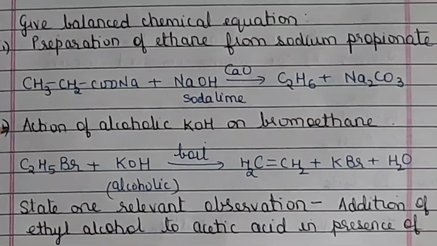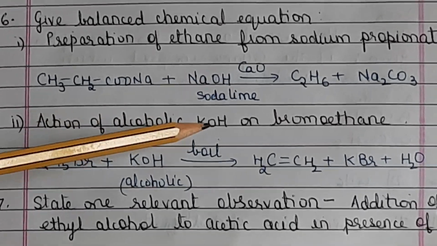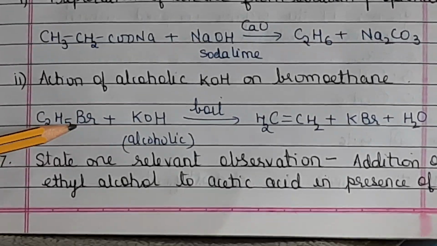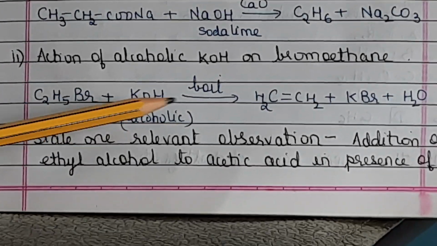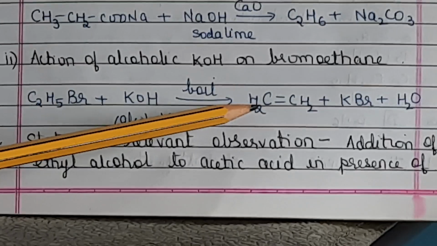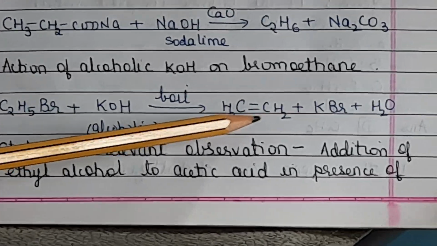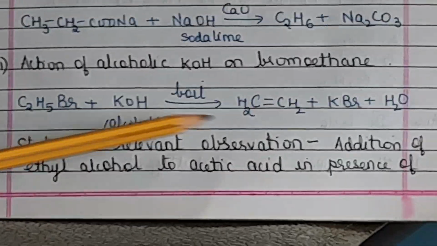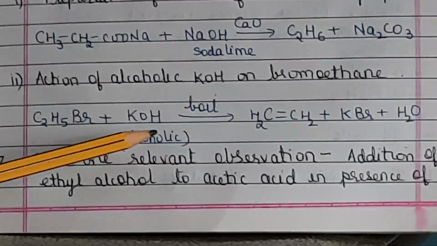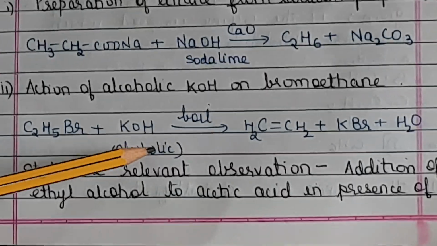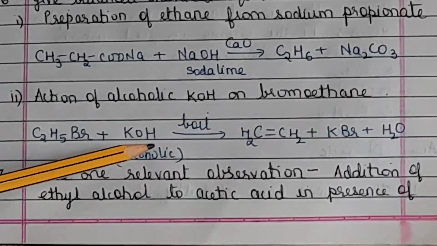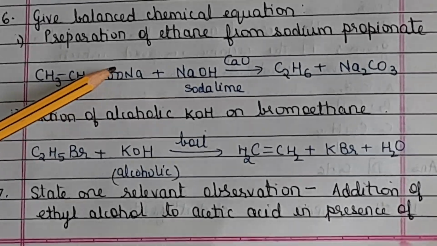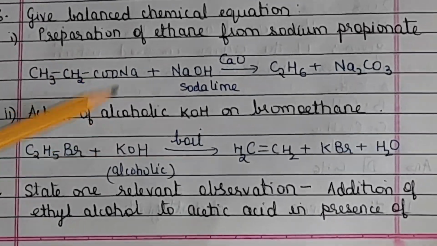Next is the action of alcoholic KOH on bromoethane. C2H5Br plus alcoholic KOH, when you boil it, you will get ethene, CH2 double bond CH2, plus KBr plus H2O. Do you remember what this reaction type is called? Yes, very good, it is called dehydrohalogenation. And this particular reaction is called decarboxylation reaction. So all the types you should remember.